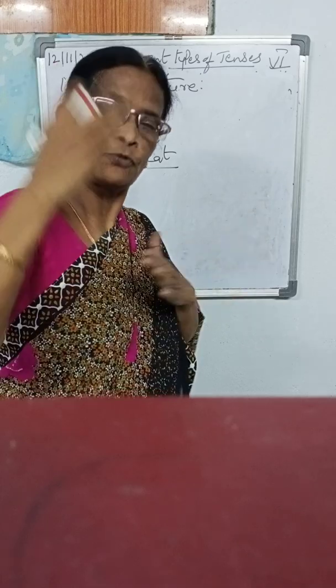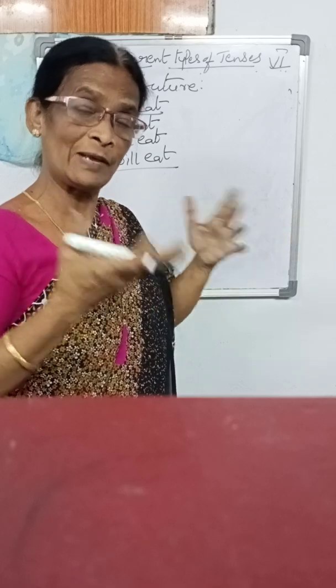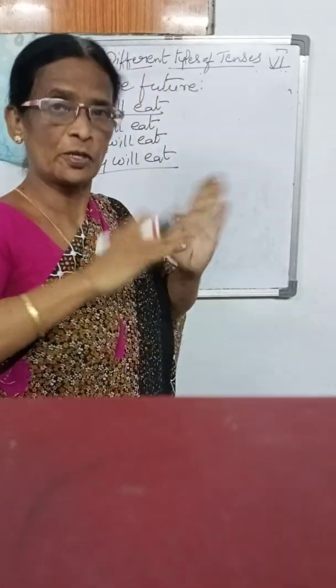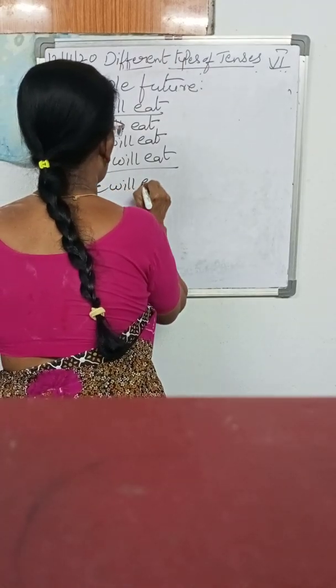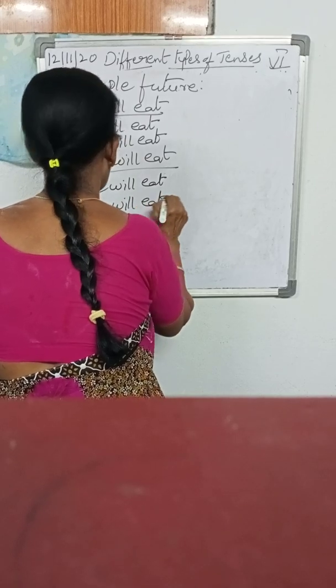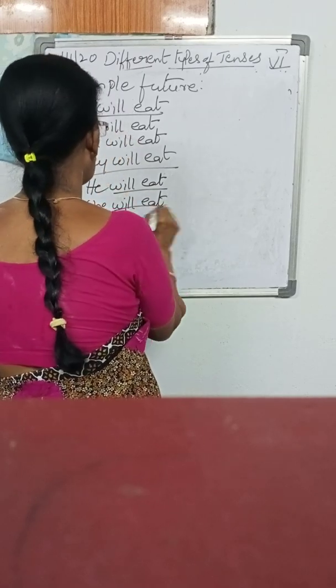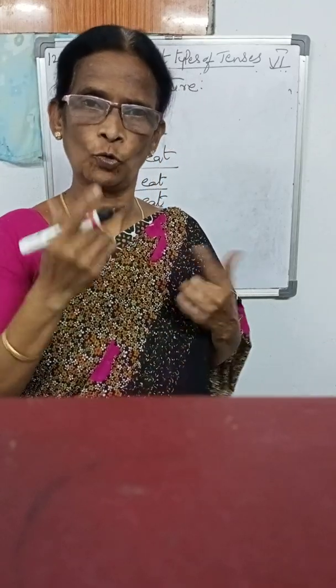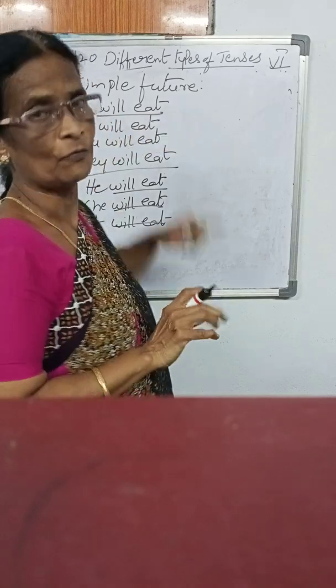Okay, ma? Will shows the future tense. I will come. I will do. I will go. I will sleep. So that is the future. Then he will eat, she will eat, and it will eat. So will shows the future tense. I will eat, you will eat, they will eat, we will eat. He will eat, she will eat, and it will eat. This is known as the simple future.